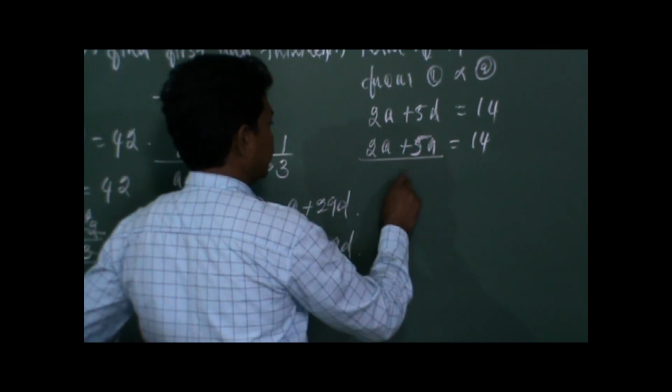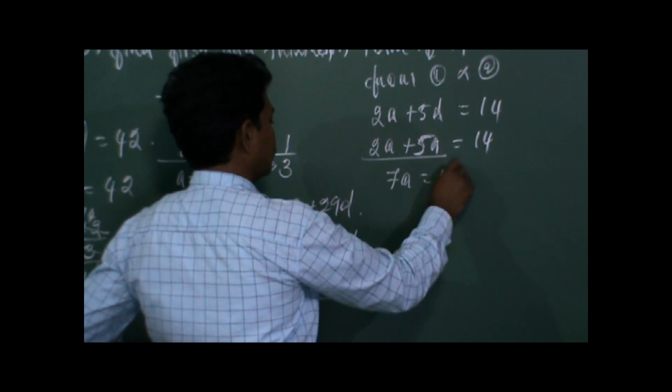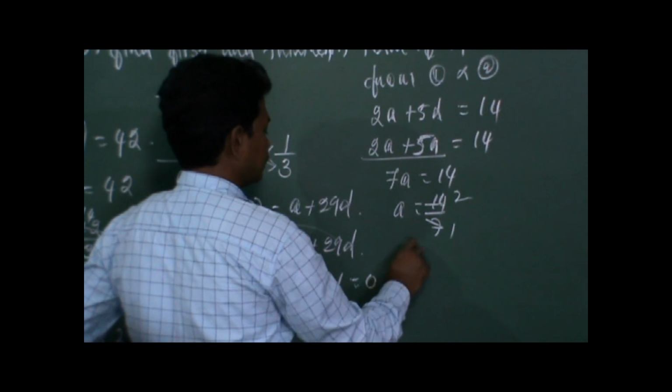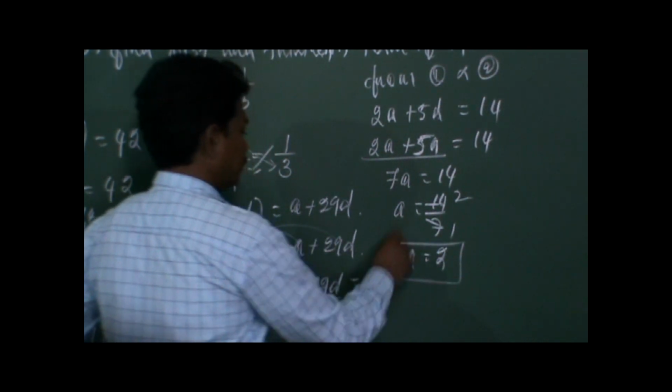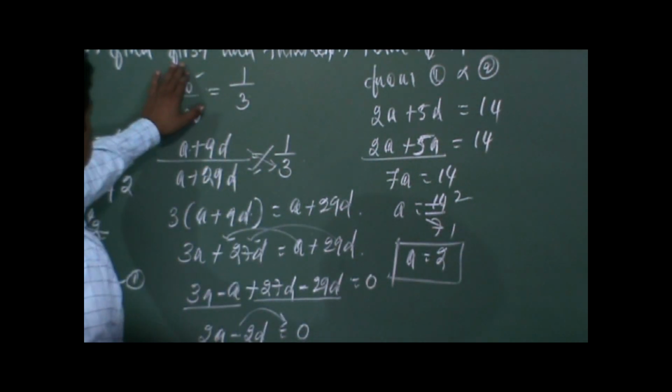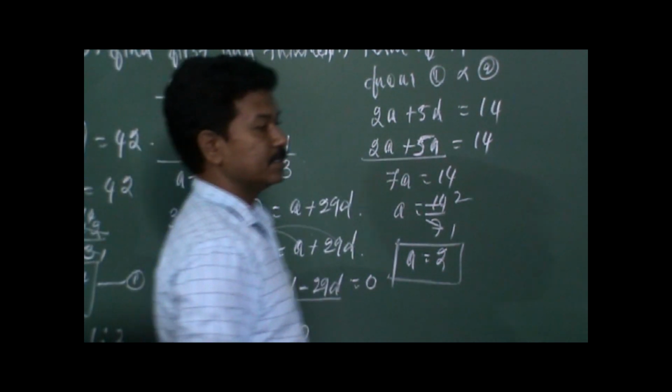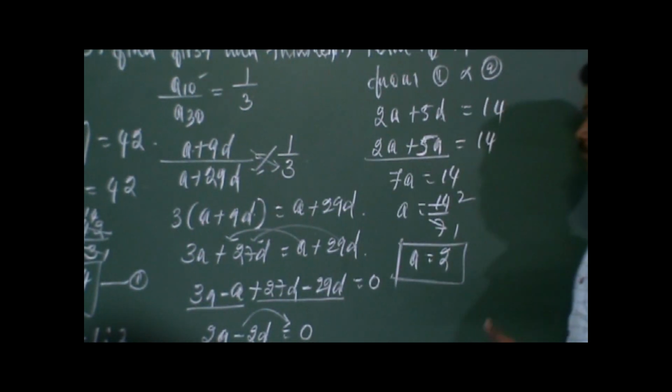So 2A plus 5A is 7A is equal to 14. A is equal to 14 by 7. 7 twos are 14, 2 times. So A is equal to 2. So the value of A is 2. So we have successfully found out the first term. So using this you have to find the 13th term of the AP. So the 13th term should be defined.